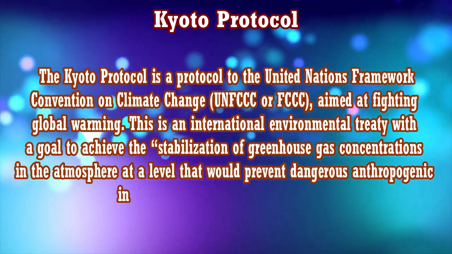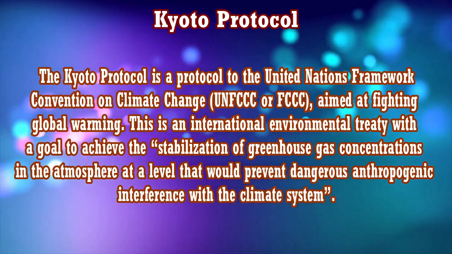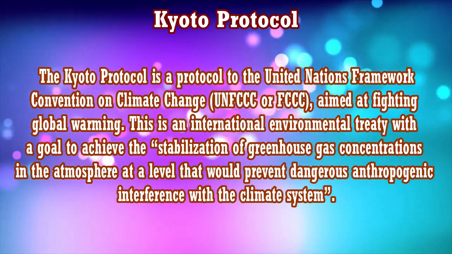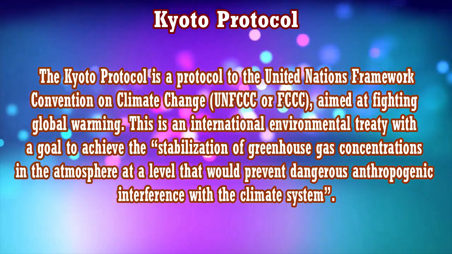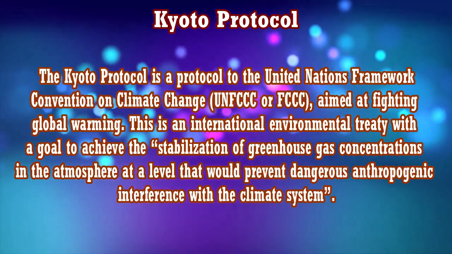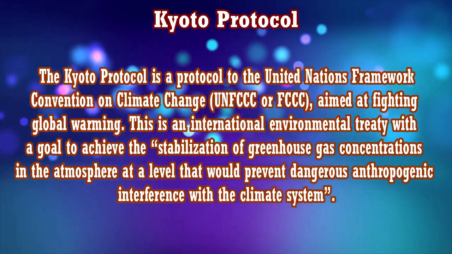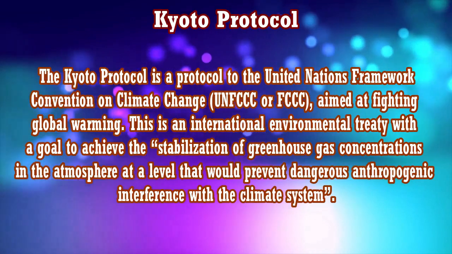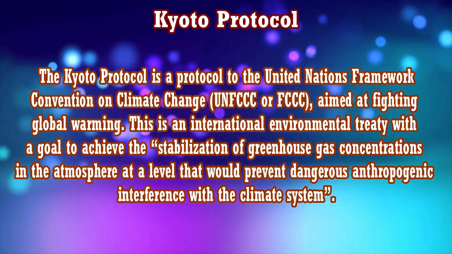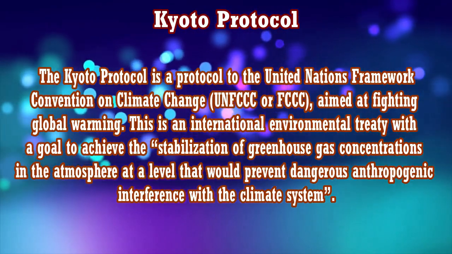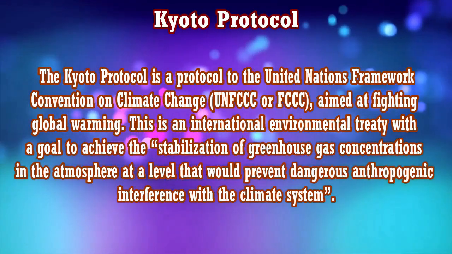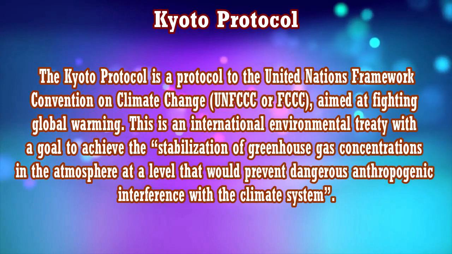Now under this protocol, 37 countries commit themselves to a reduction of 4 greenhouse gases. Basically, these 37 countries have agreed that yes, we will control the release of these greenhouse gases, which are carbon dioxide, methane, nitrous oxide, and sulfur hexafluoride, right? And 2 other groups of gases, hydrofluorocarbons and perfluorocarbons, right? So they have all committed that they will control the release of these particular gases.